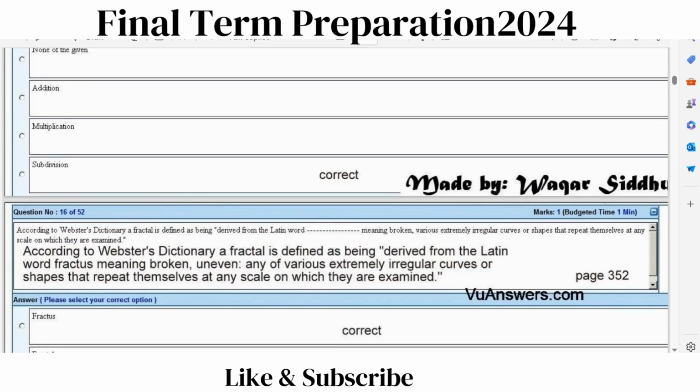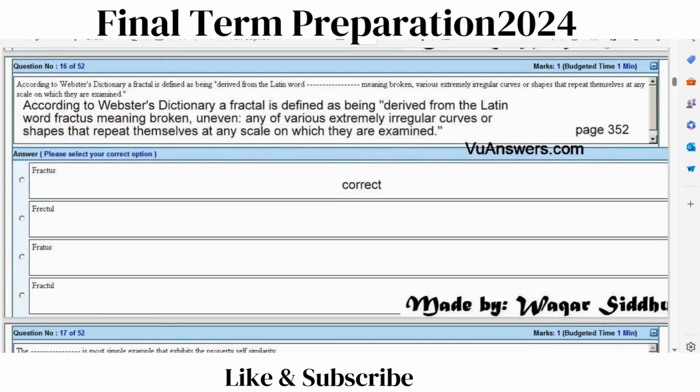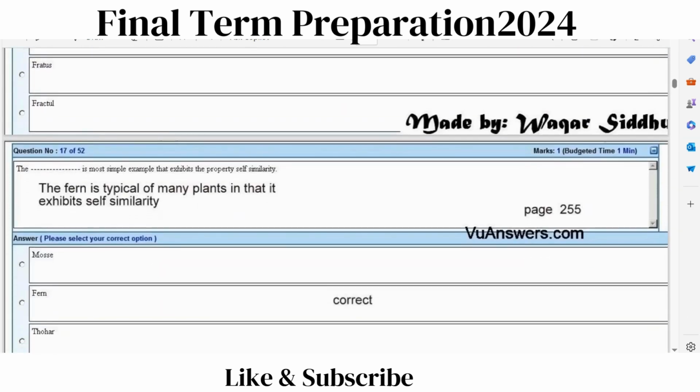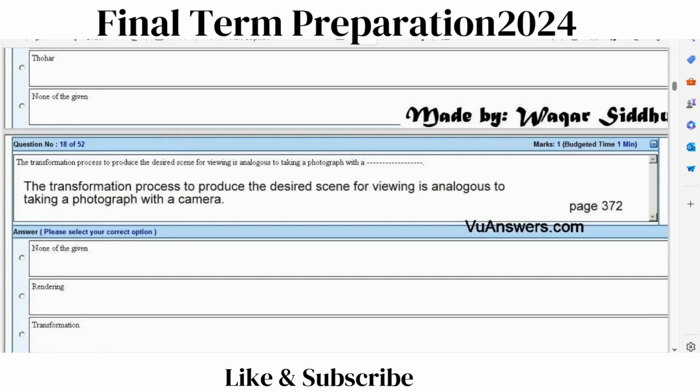Question number 16. According to Webster Dictionary, a fractal is defined as being derived from the Latin word dash, meaning broken, various extremely irregular curves or shapes that repeat themselves at any scale on which they are examined. Correct answer is fractus. Question number 17. The dash is the most simple example that exhibits the property of self-similarity. Correct answer is fern.